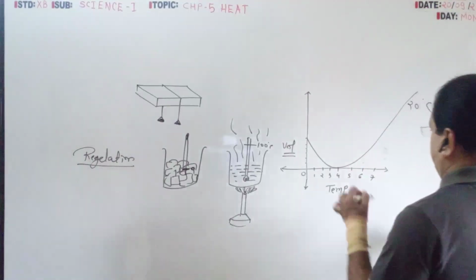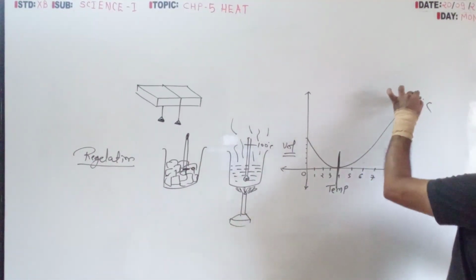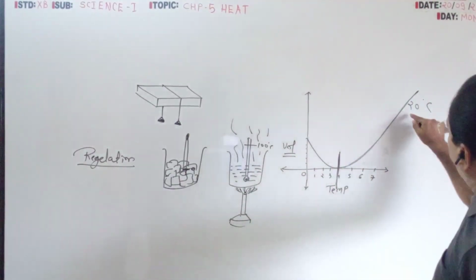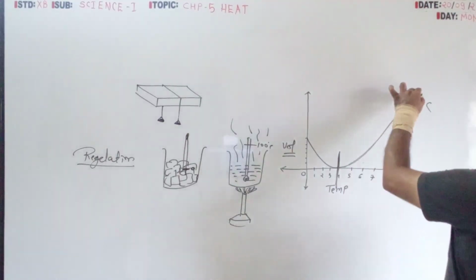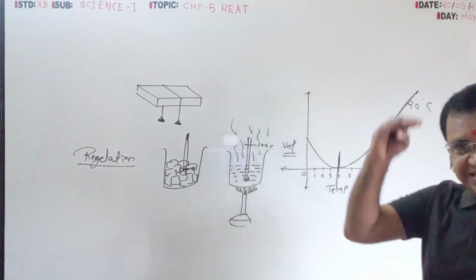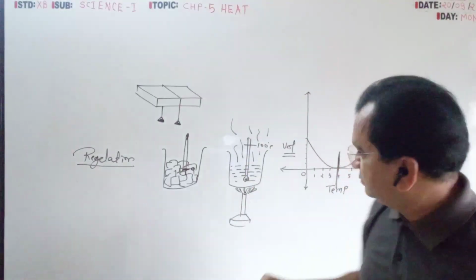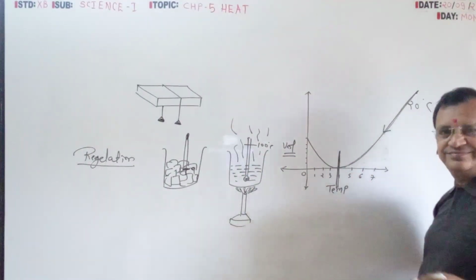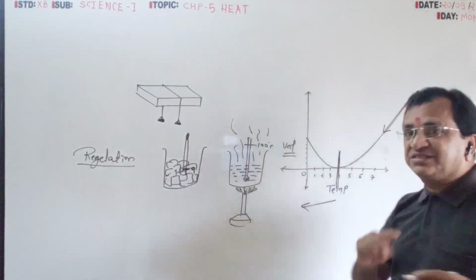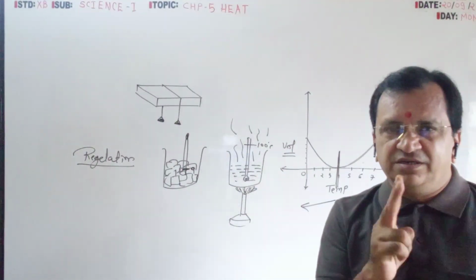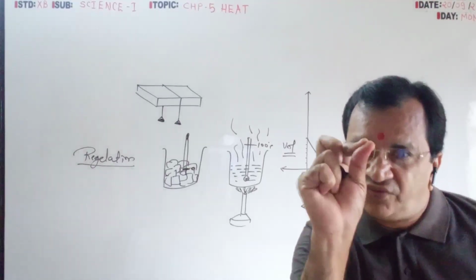Water will follow this rule till 4 degrees only. From any 20, 30, 10, 6, 5, 7, if the temperature is decreasing, the volume is also decreasing, directly proportional, till 4. But after 4, when the temperature is decreasing, this rule will not be obeyed by water.